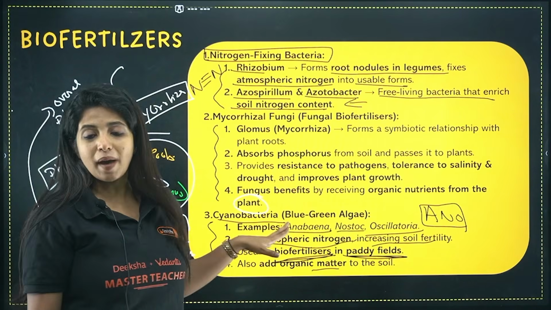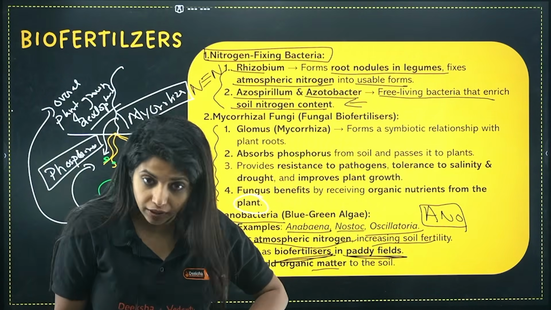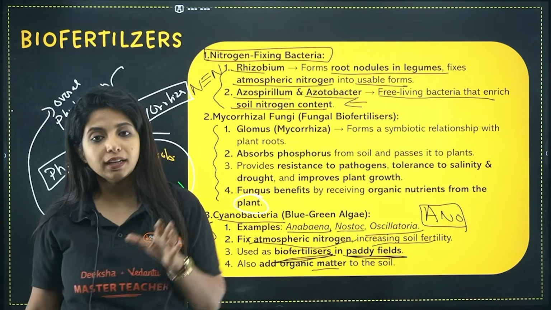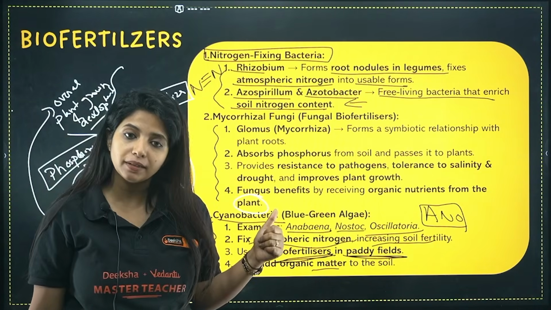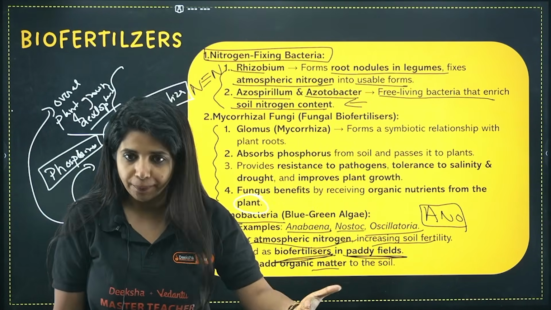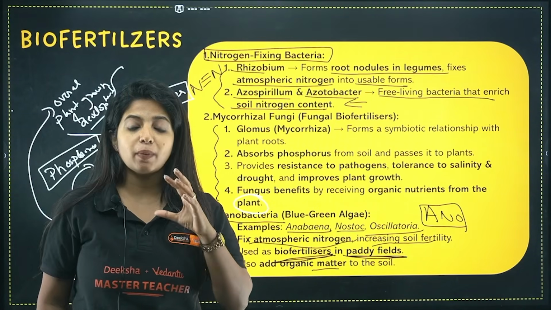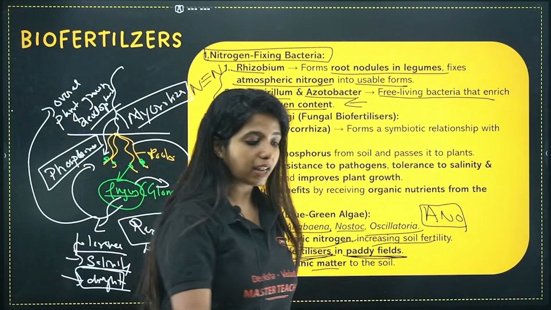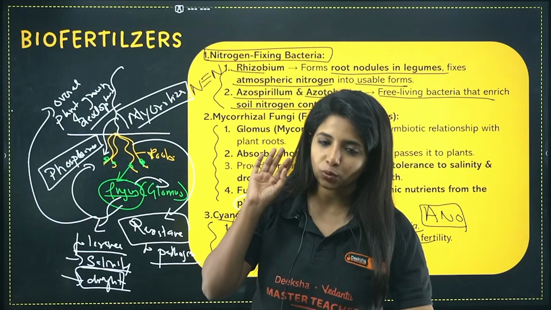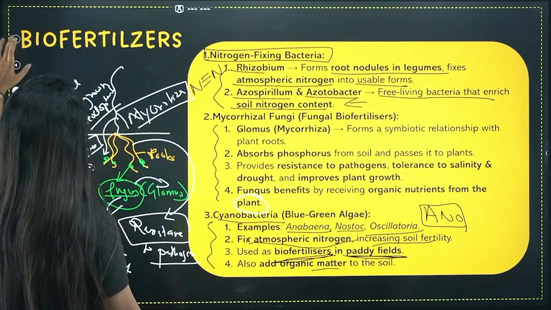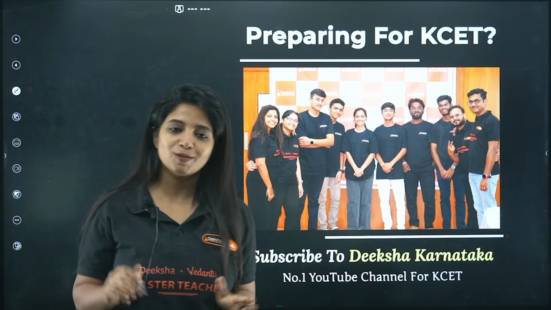Now we have cyanobacteria. Cyanobacteria are autotrophic bacteria out there. They prepare their own food. Apart from that, they help in providing nitrogen also. For example, Anabaena, Nostoc, as well as Oscillatoria. Fine. And they are acting as biofertilizers, especially in the paddy fields. And my dear children, they also add organic matter to the soil. These are the only things that you need to remember from the biofertilizers part. And with this, we end the whole chapter.